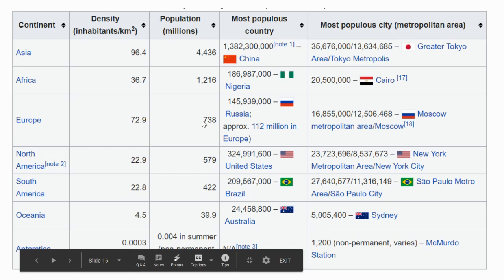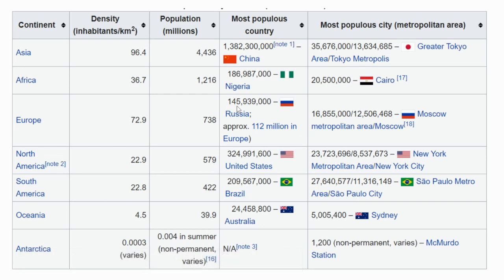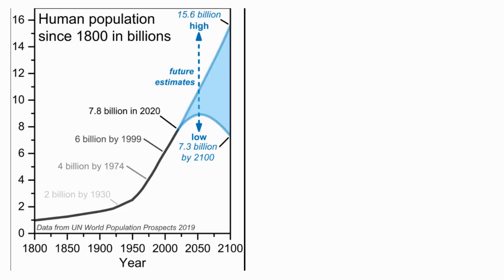And then Antarctica does not have any permanent residents, so not really a country, but the McMurdo Station is a scientific research station, and there's about 1,200 scientists at any given time that live down there. So this is just an interesting breakdown of the world where people are living and where you have those highly populated central zones.